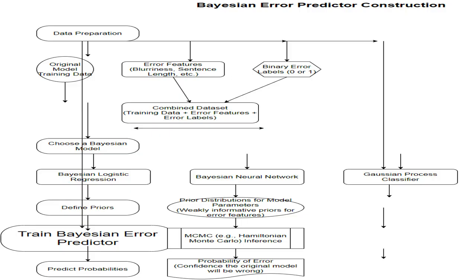The Bayesian model is trained by inferring the posterior distribution over the model's parameters, given the data and the priors. Markov chain Monte Carlo, abbreviated as MCMC, methods like Hamiltonian Monte Carlo are frequently employed for inference. Markov chain Monte Carlo approximates the posterior distribution by drawing samples from it.